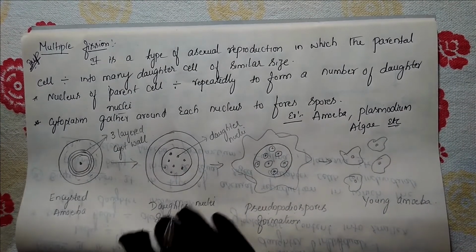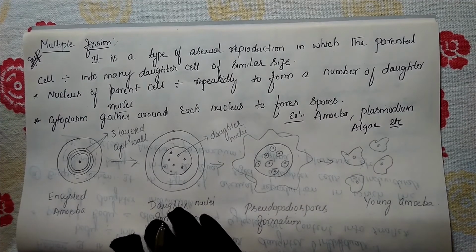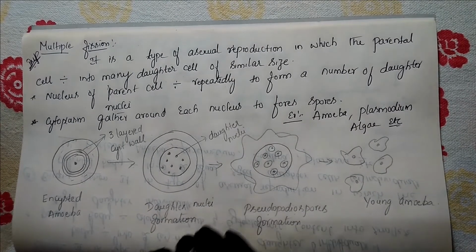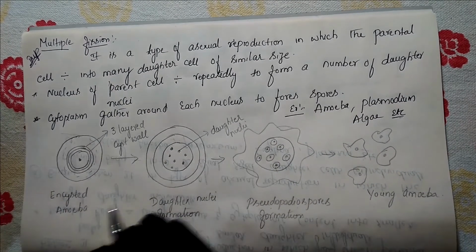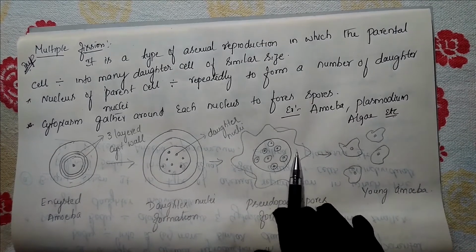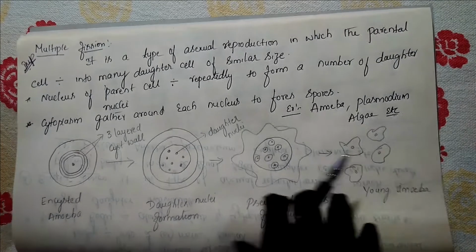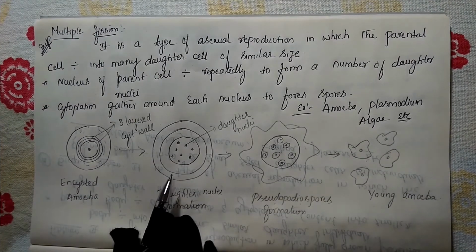Certain organisms go for binary fission and sometimes multiple fission, according to the situation. Only during favorable conditions will they break the cyst wall and all the offspring come out. So this is about multiple fission.